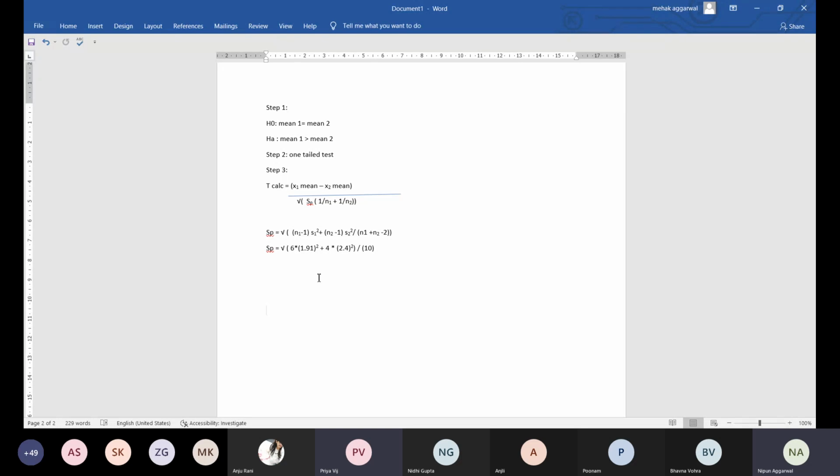So 3.6481 into 6 comes out to be 21.89. And then plus 2.4 into 2.4, 5.76 into 4, so 23.04.